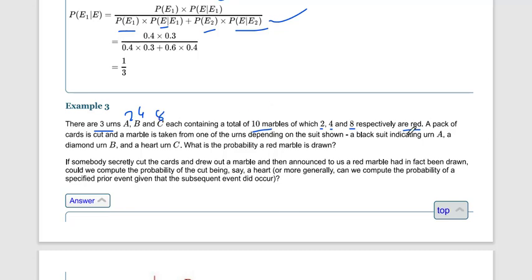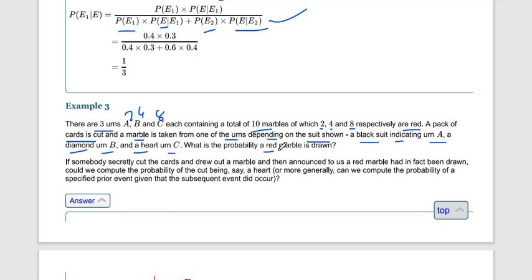Okay, a pack of cards, and a marble is taken from one of the urns depending on the card drawn. Means if a black card is drawn, we have to pick up from the urn A. If it's a diamond card, then we have to pick up from B, and if it is a heart, we have to pick up from C. So what is the probability that a red marble is drawn?